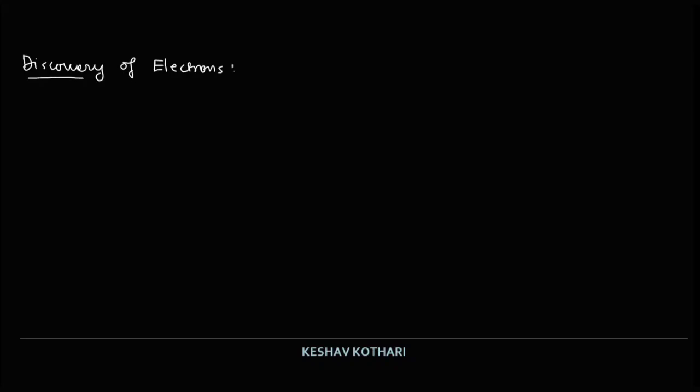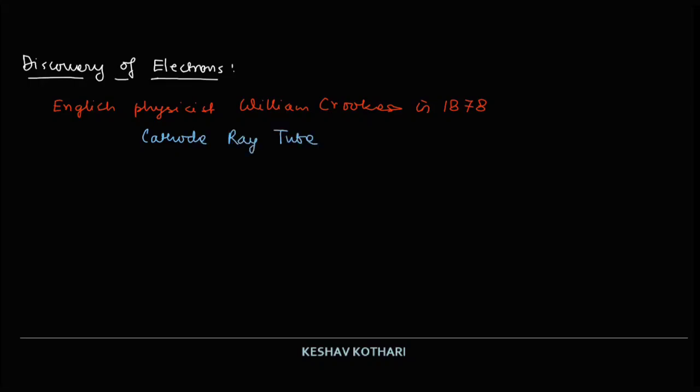Now how exactly did this happen? Basically, there was an experiment conducted by the English physicist William Crookes in 1878, and this is referred to as the cathode ray tube experiment, which led to the discovery of cathode rays.